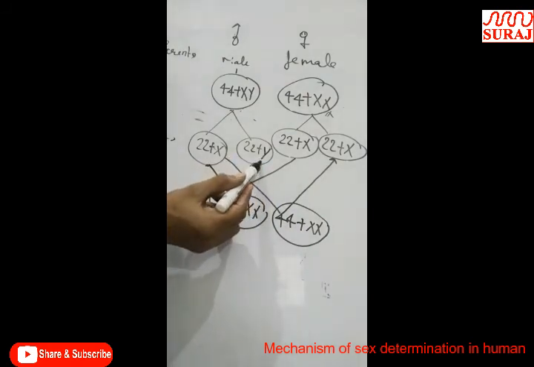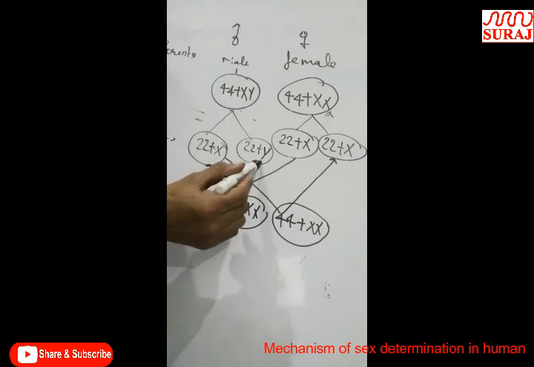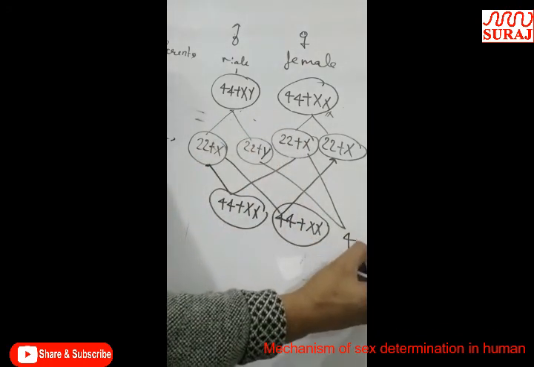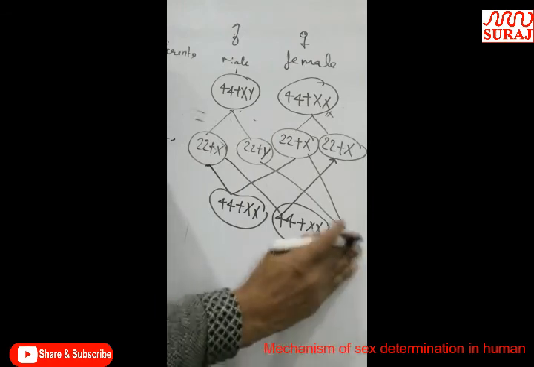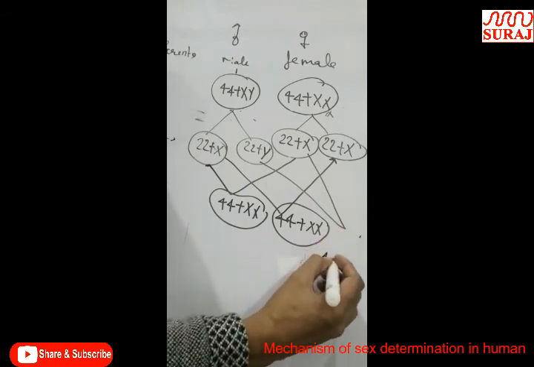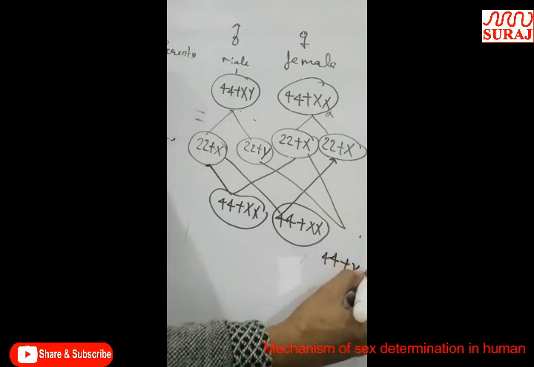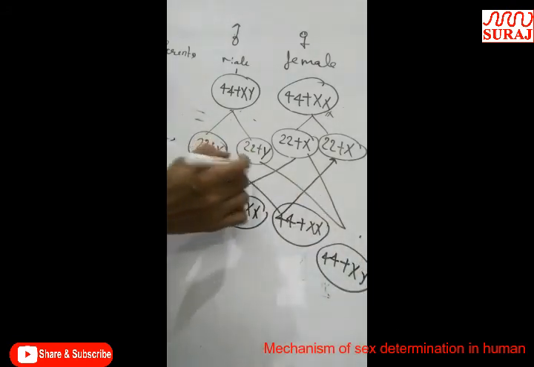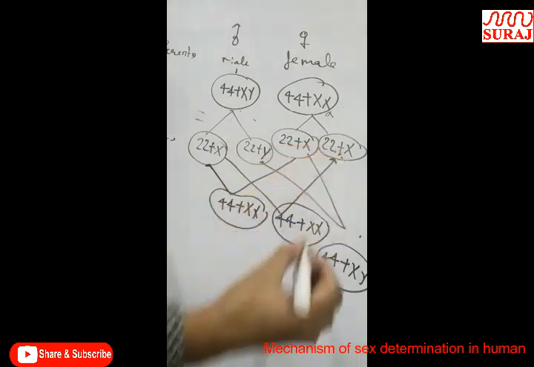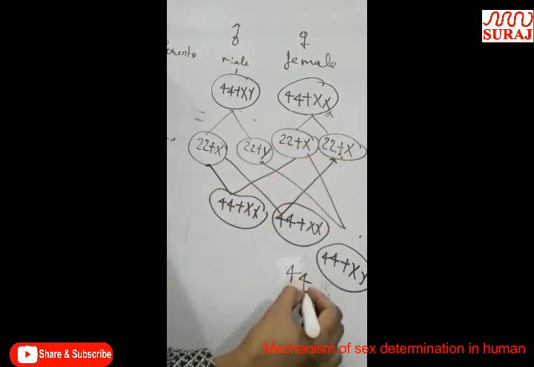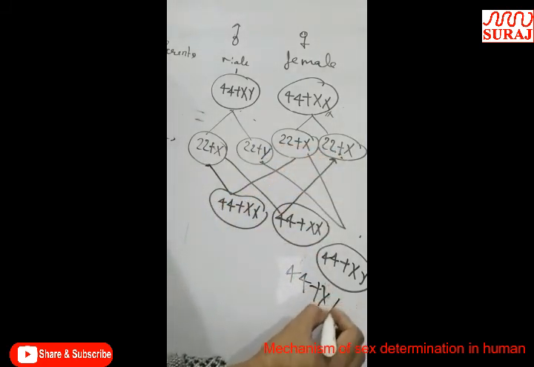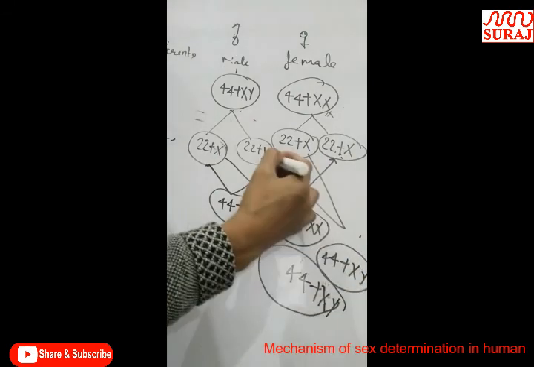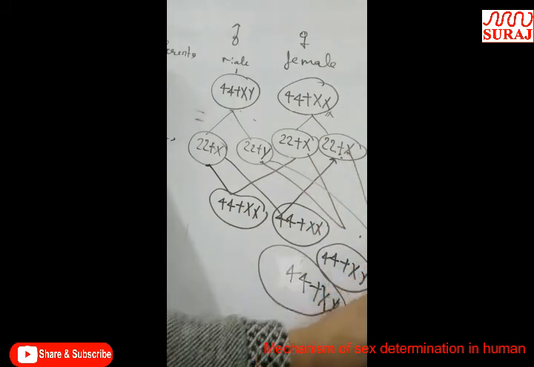Similarly, if the male gamete having Y chromosome fuses with this female gamete, it forms 44 autosomes plus X and a Y sex chromosome. Similarly, this gamete fuses with this and forms the 44 autosomes plus X and a Y organism.